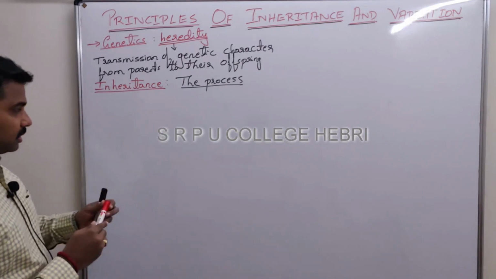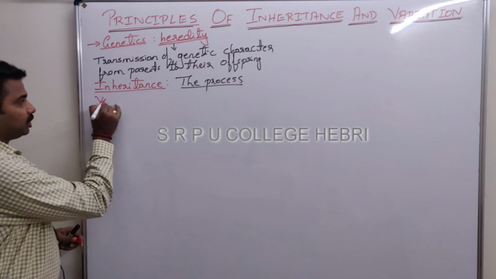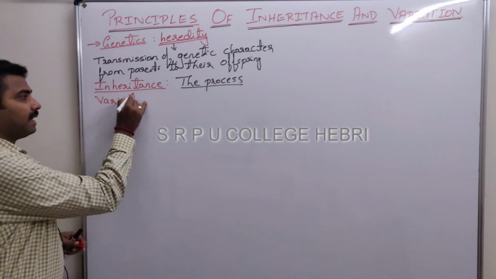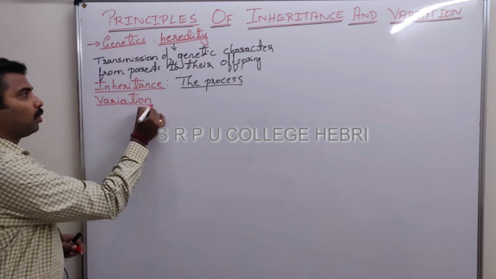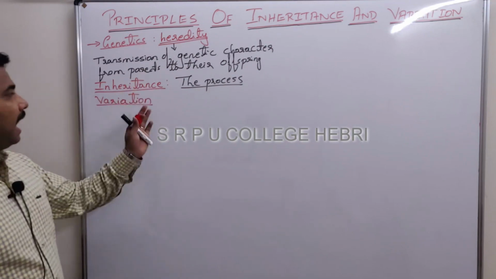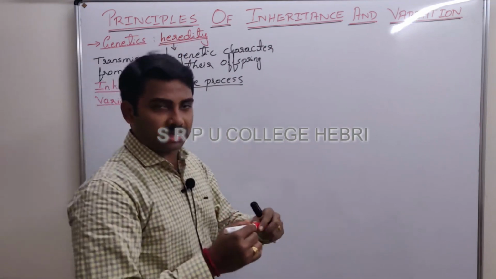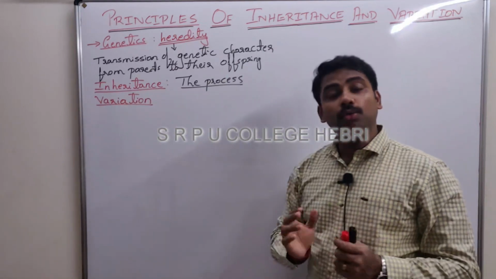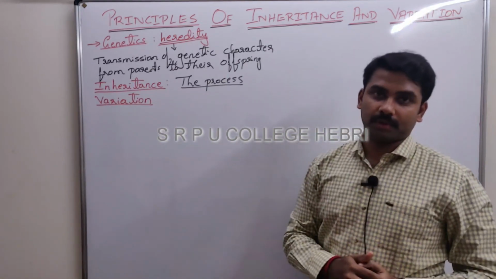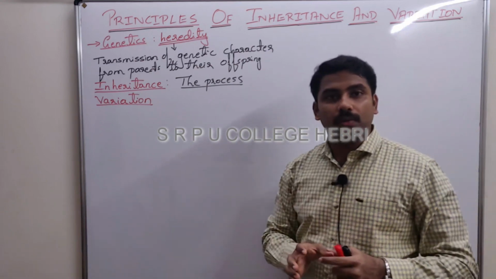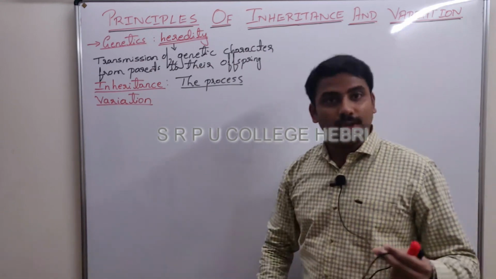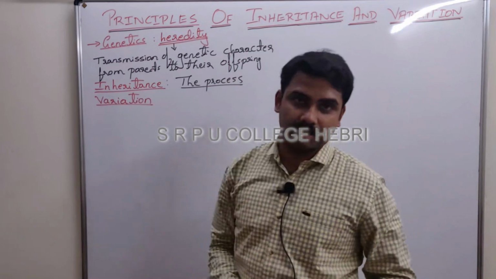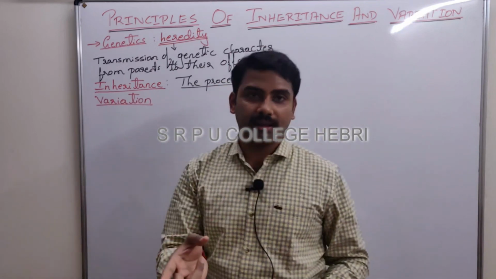Now the question is, what is variation? In the entire chapter, we are going to focus on inheritance and variation, and here and there we will use the term heredity. Now the question is, what do you mean by variation? See, if you observe a son and a daughter, or two kids, or I can say siblings, right? Brother and younger brother, sister and younger sister.